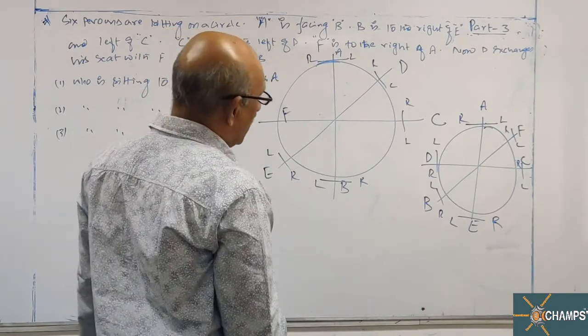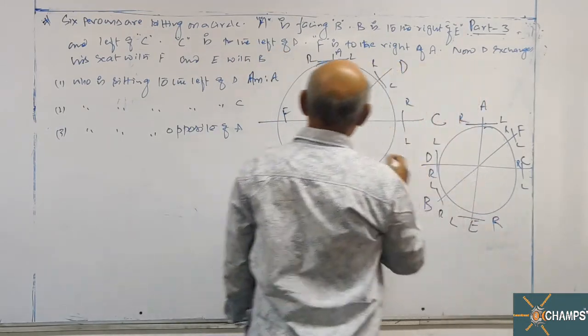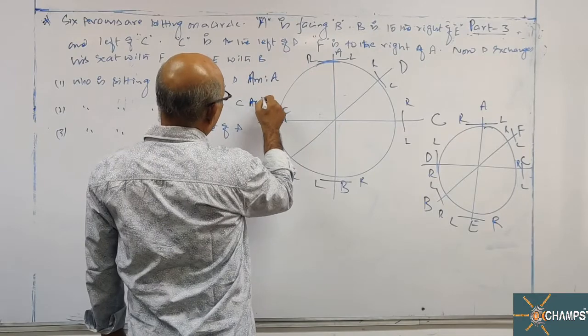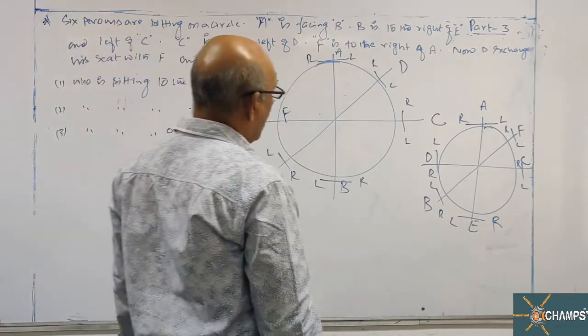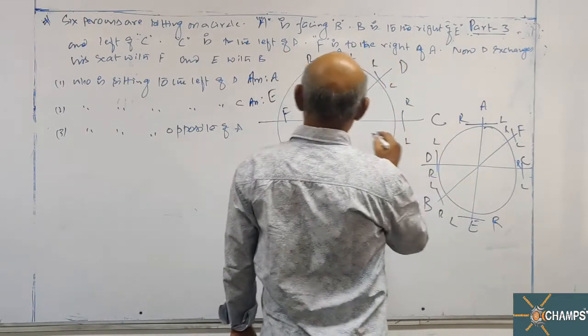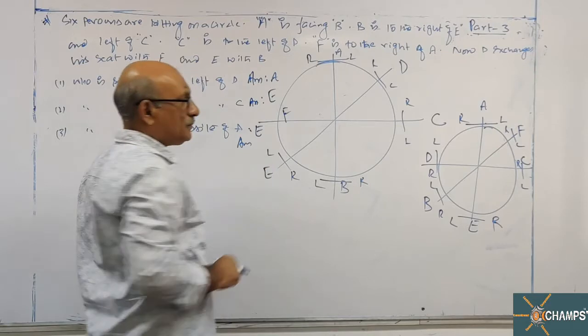Who is sitting to the left of C? Where is C, sir? Here C. Left of C is E. Answer is E. Next, who is sitting opposite to A? E is sitting. Answer is E.